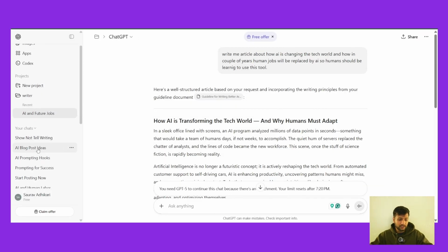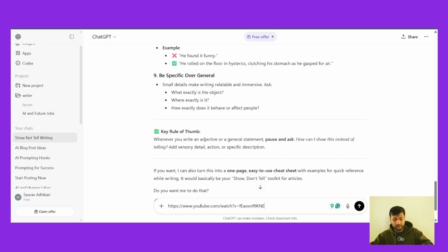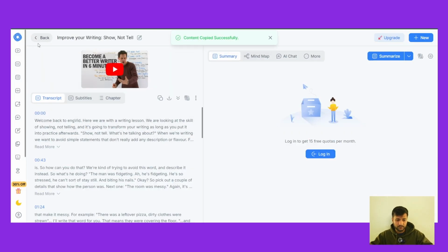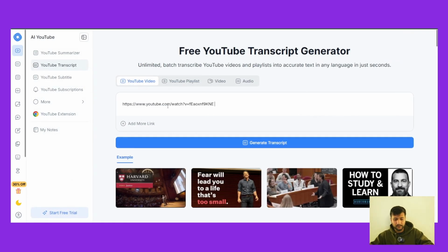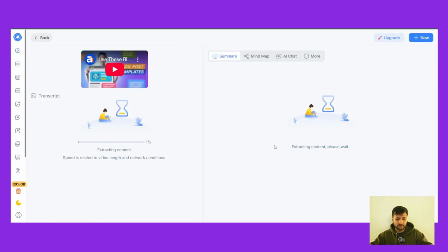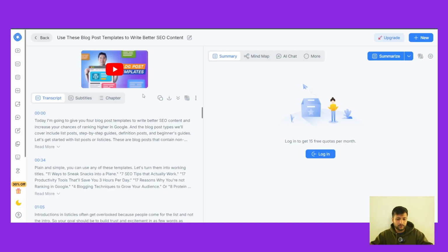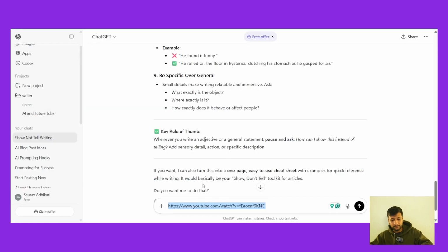We could then again go to ChatGPT and tell it to paste this. Oh no, we need to find the transcript first. You could paste the link over here and tell it to get the transcript. We just wait a couple of minutes. We have the transcript ready. We're just going to copy the transcript, go to ChatGPT and paste the transcript.